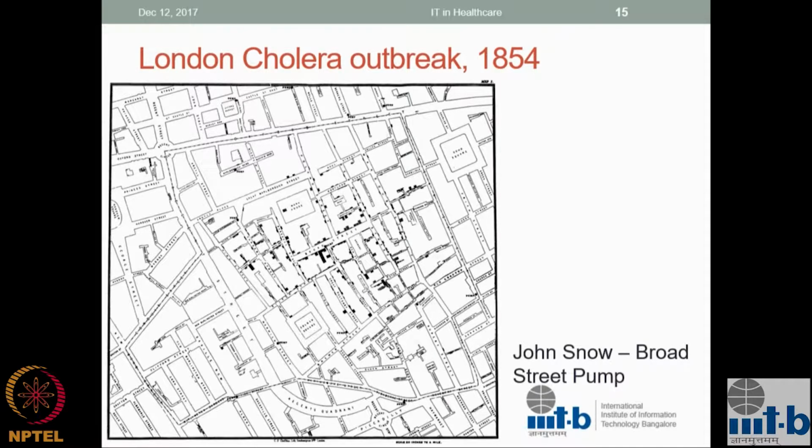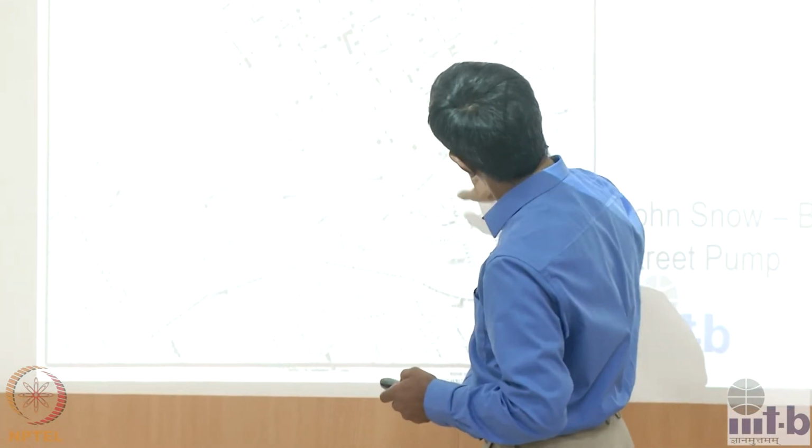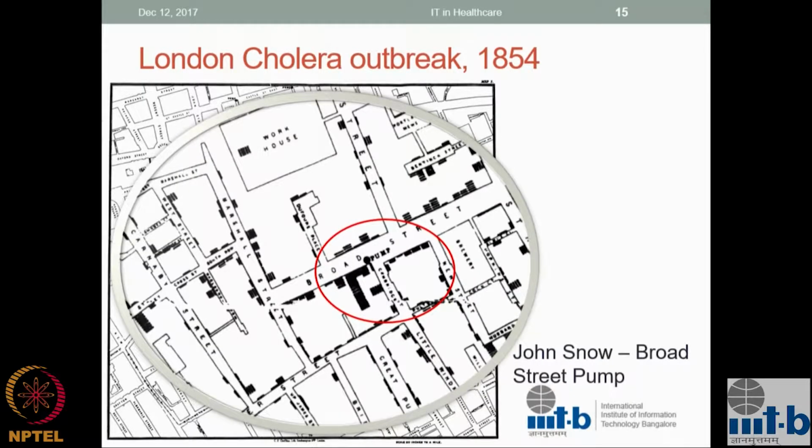And then he had this intuition, or more than probably intuition, that this was not because of just bad air, it was because of contaminated water. At that time, the source of water was hand pumps, public pumps. So he also mapped where the pumps were, the little circles you can see here and there, and he started seeing clusters of data. For example, that particular location was where there was the highest death. Here's the pump and here are the people, and because it's a hand pump, that's where you have to go for water; you would go to the pump closest to you, logically. So all he had to do was find clusters of people around pumps, and he found there was a very good correlation.